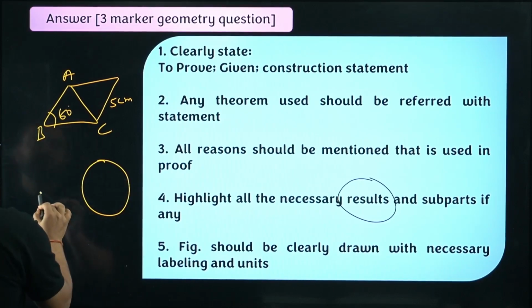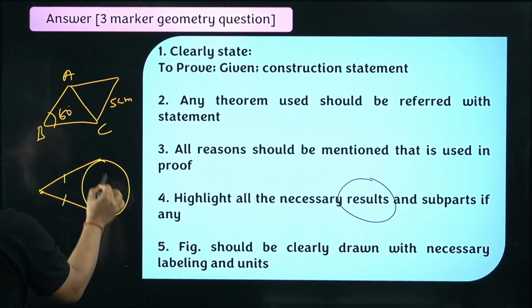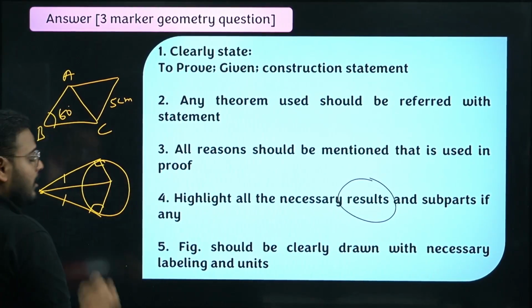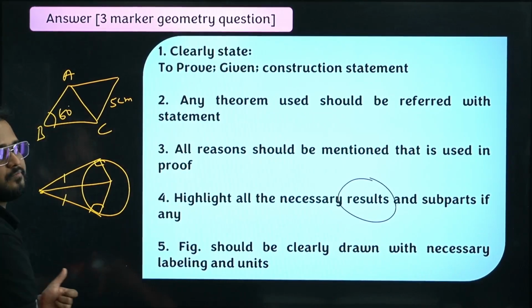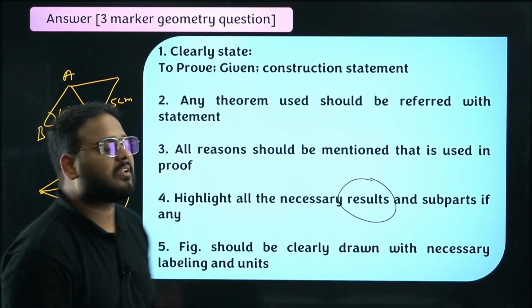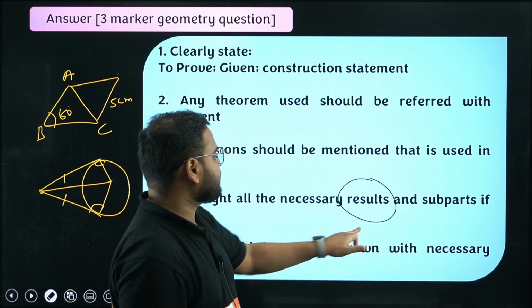Remember this? To prove these are equal to each other, what do we do? We prove this triangle congruent, right? So highlight the congruency, and then you write by CPCT these are equal. So highlight all the results and subparts of it. Okay, very, very important.